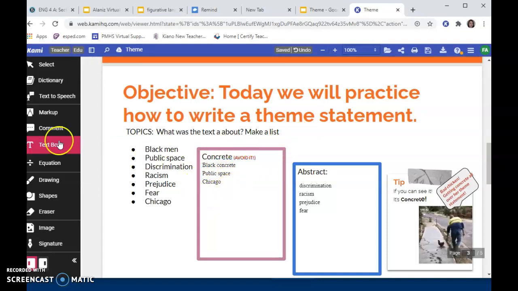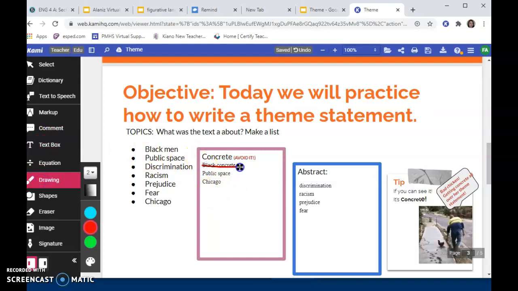So now I know what I can avoid using. I'm not going to use any of these words. Those are a bad idea. So I'm going to cross them out. And I'm going to focus on my abstract. And I want to include in my theme statement as many of these abstract thoughts as I can to write a really good and robust theme statement. I'm sorry, I keep saying thesis. It's a theme statement. So, what is the life lesson that the author of Black Men and Public Spaces is trying to teach us? And it's something that can apply to all of us.